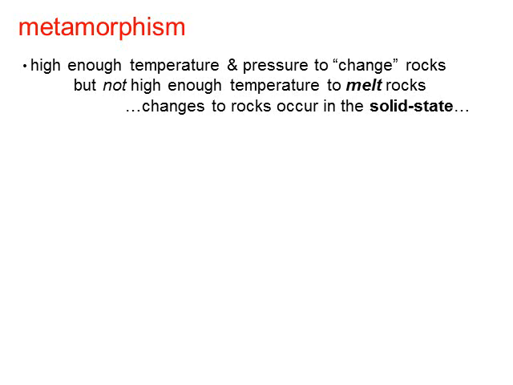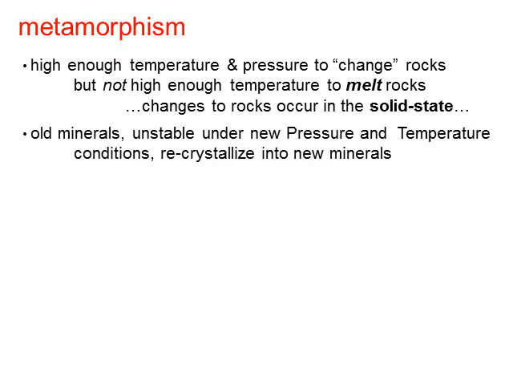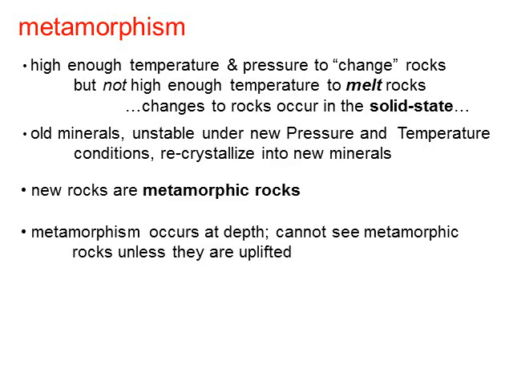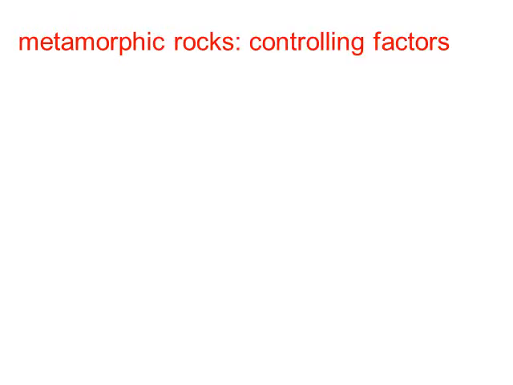The changes to the rock occur when they're solid, so in the solid state. Old minerals, which are unstable under these new pressure and temperature conditions, recrystallize into new minerals, and new rocks are then called metamorphic rocks. Metamorphism occurs at depth, meaning deep beneath the surface of the earth, where there's high enough pressure and temperatures to really cook these things. You cannot see this metamorphic process underway unless those rocks are uplifted and exposed at the surface after they've gone through this process of metamorphism.